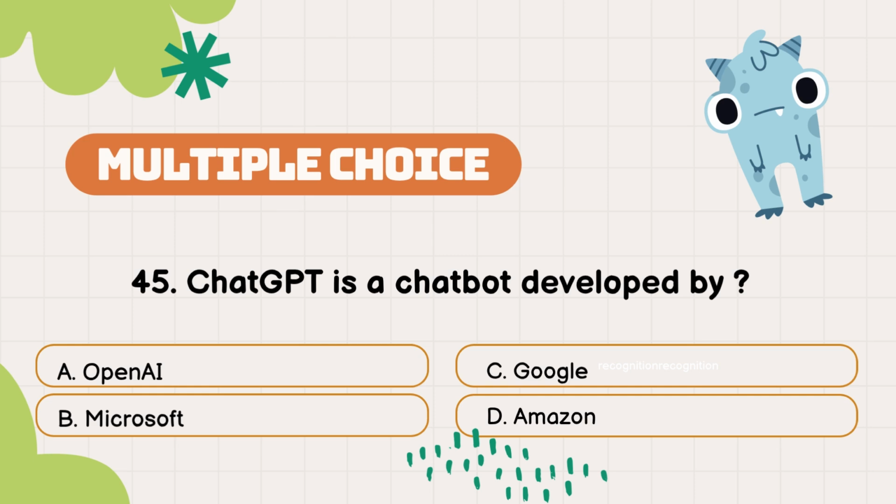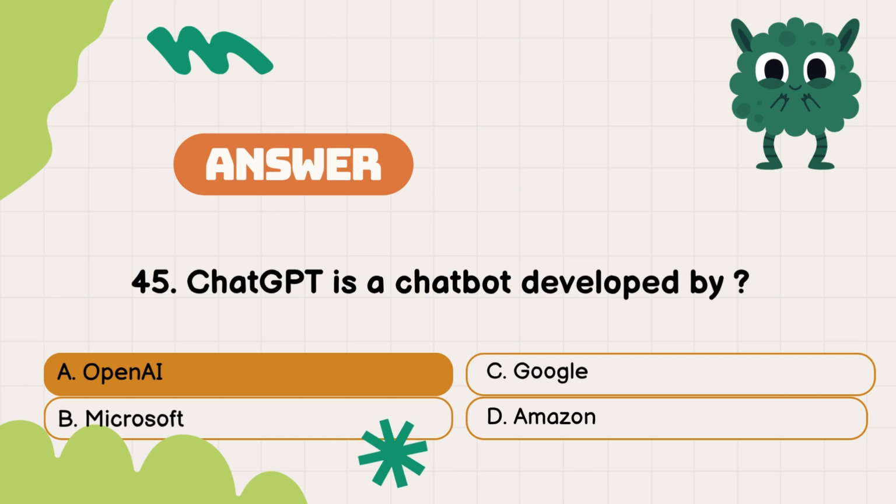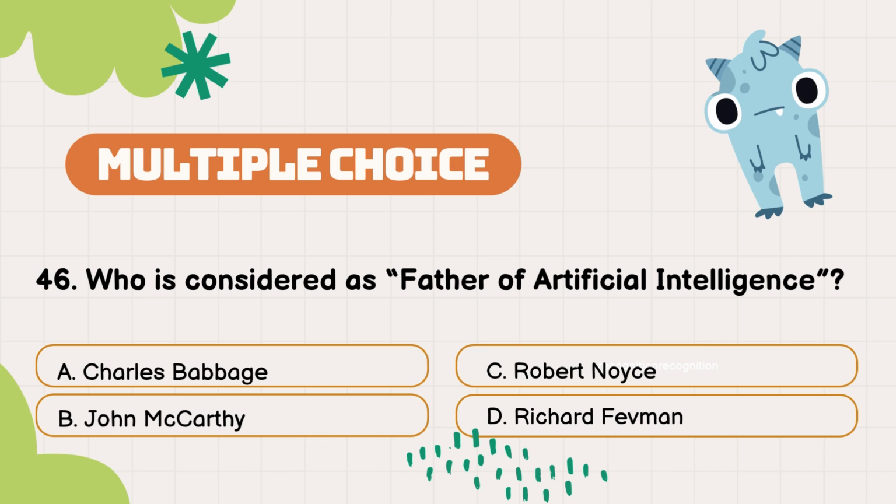Question number 45. ChatGPT is a chatbot developed by. The options are A. OpenAI, B. Microsoft, C. Google, D. Amazon. The answer is option A. OpenAI.